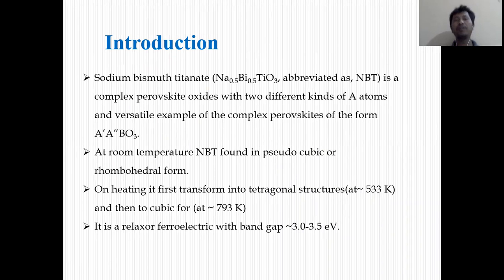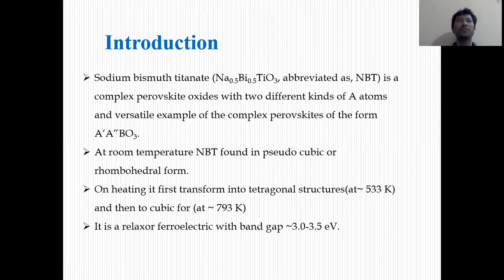So what is sodium bismuth titanate? It is a complex perovskite oxide system. How is a complex perovskite system different from a normal perovskite system? In a normal perovskite system we have two cations, A type and B type, and with oxygen it forms the ABO3 structure, which is the normal perovskite structure.